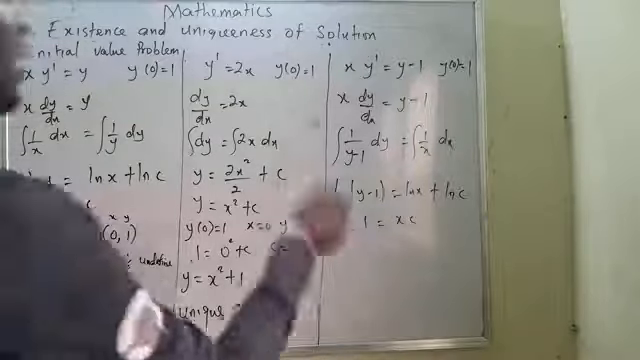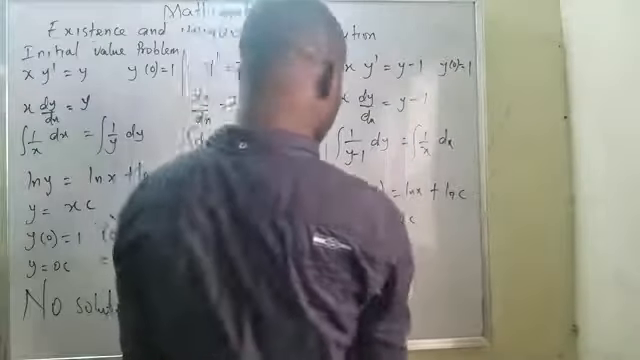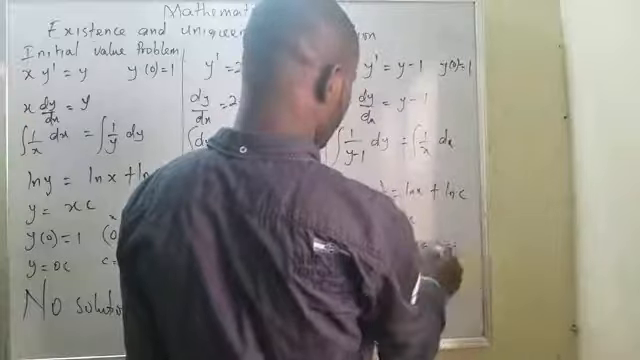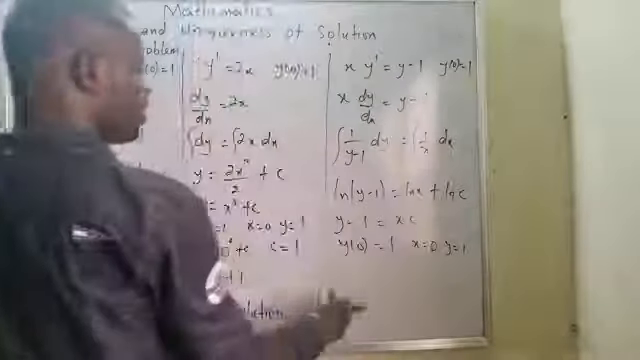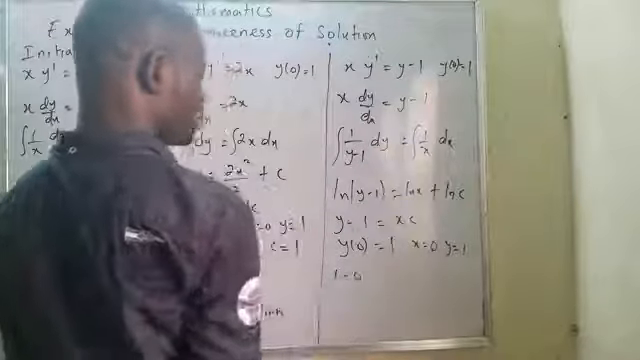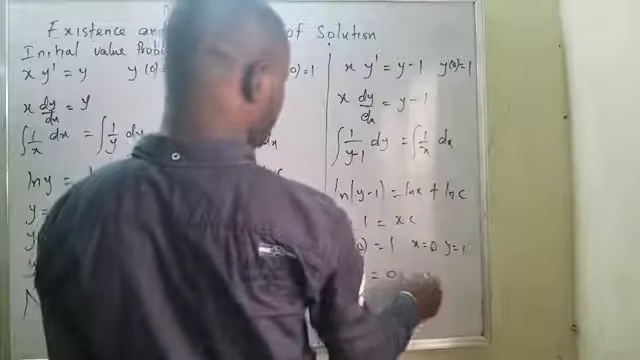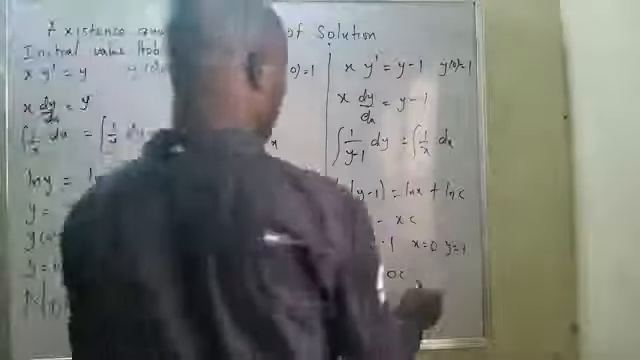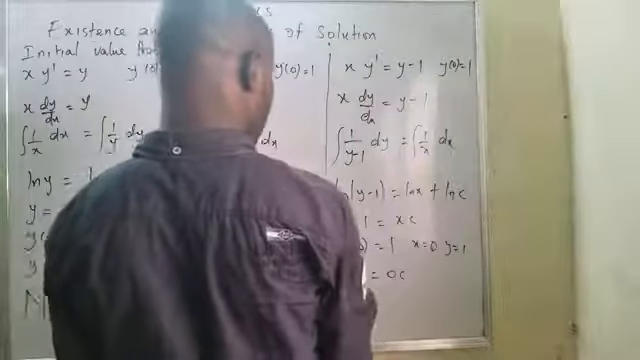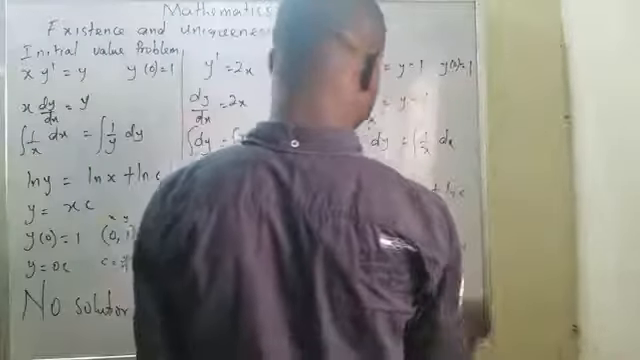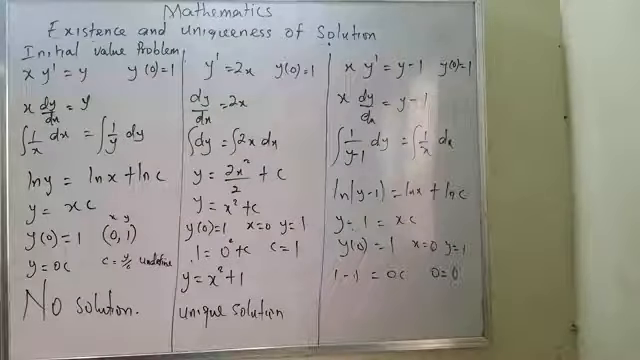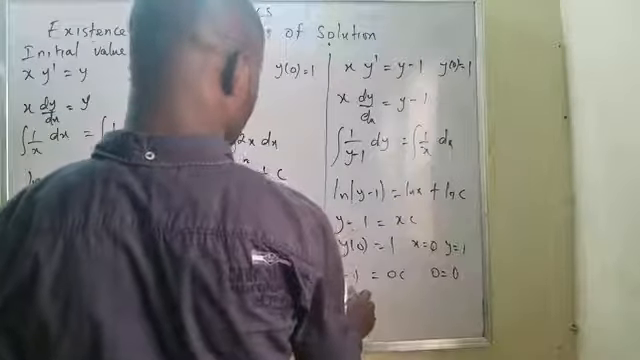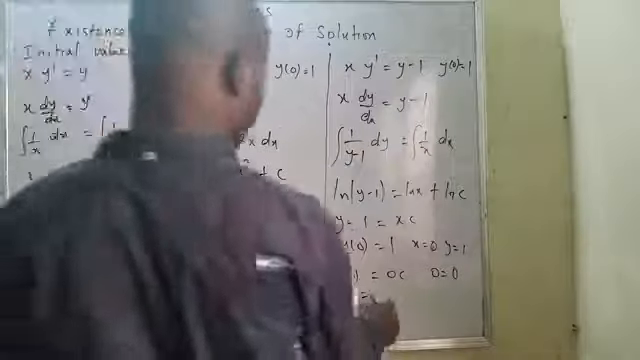Don't forget, the initial value is y of 0 equals 1. It means x equals 0, y equals 1. Now, 1 minus 1 equals 0 times c. So 1 minus 1 is 0, which gives 0 equals 0. Now, it means y minus 1 equals xc.